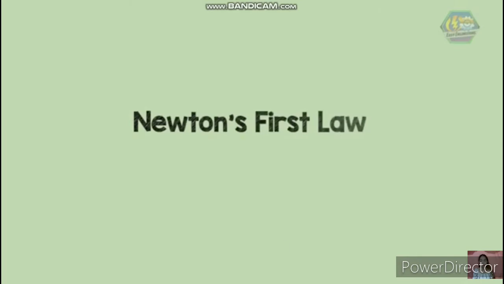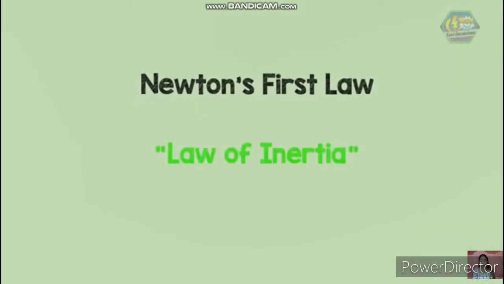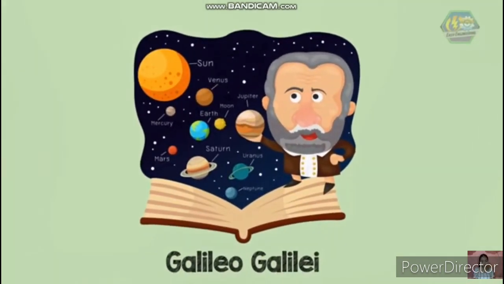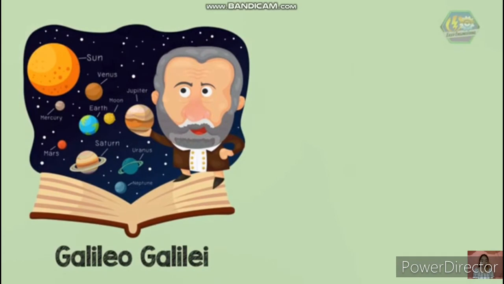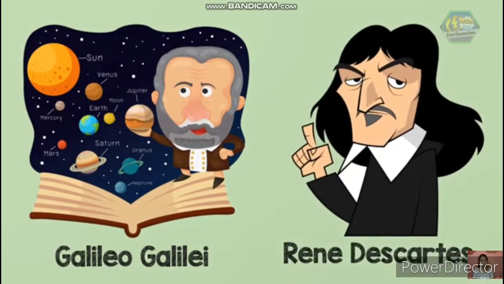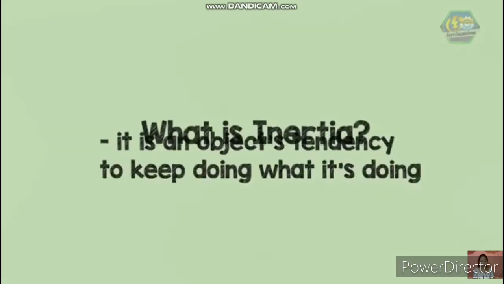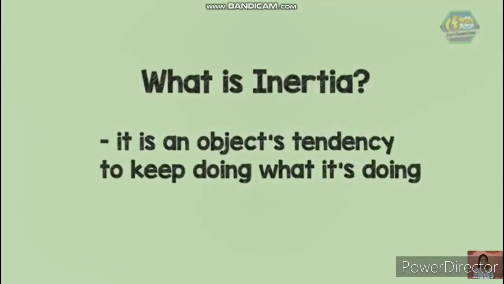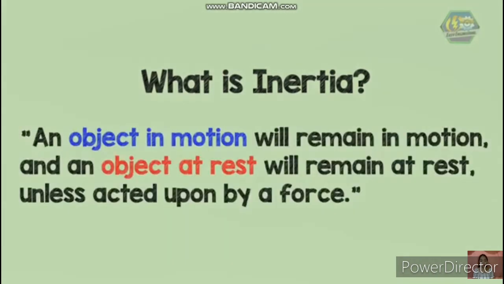Newton's first law is known as the law of inertia. The law of inertia was first formulated by Galileo Galilei for horizontal motion on Earth and was later generalized by René Descartes. So what is inertia? Basically, it is an object's tendency to keep doing what it's doing. The first law is stated as: an object in motion will remain in motion and an object at rest will remain at rest unless acted upon by a force. And what does that mean? It means that in order to change the way an object moves, a net force must be present.